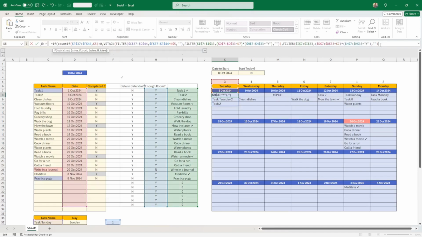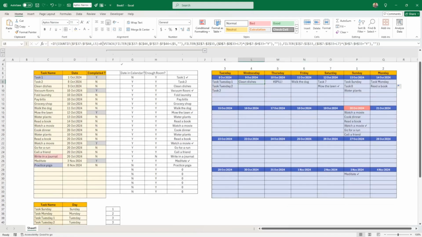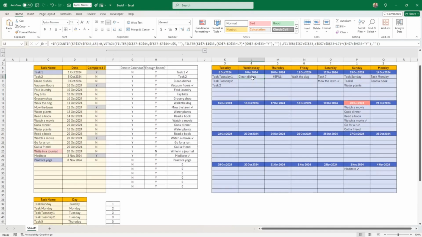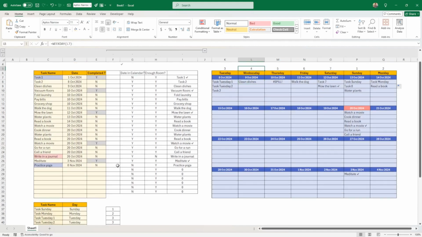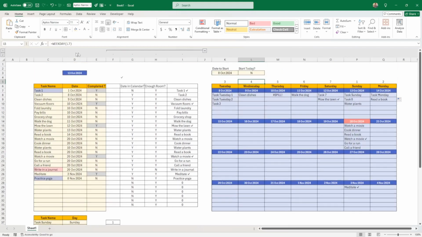So I only stack if there is something in the weekly. If there's nothing, oh, I'm surprised it didn't complain, because surely there's something wrong in this, but that seems to be okay. So all that works. I don't know if I went a bit too fast, but we're on level 4 here. If I count weekly tasks for that day, for that week, if I count something here, I do the stack, but if there is nothing, I don't do the stack and I go directly into this. So this is working.